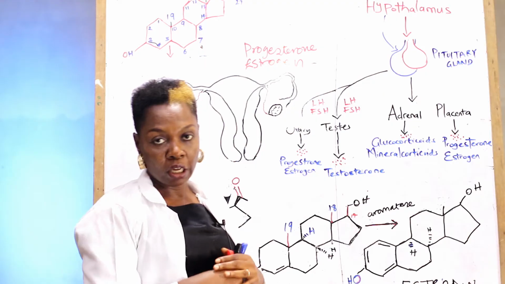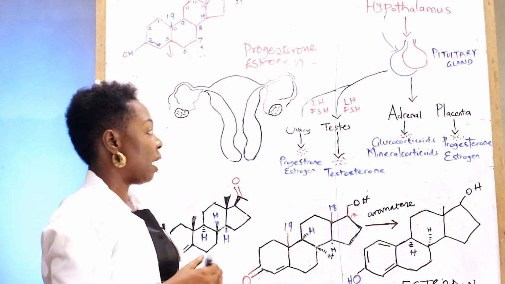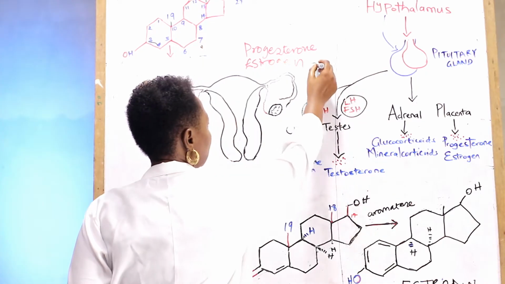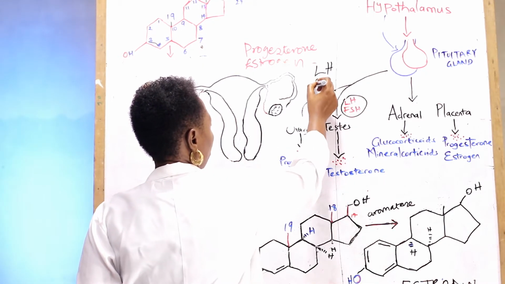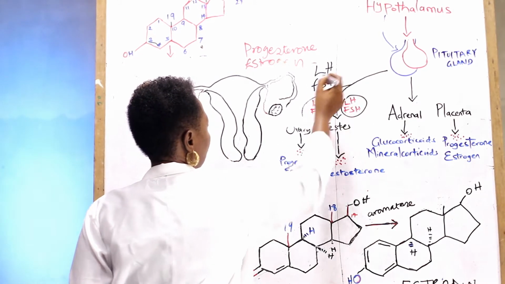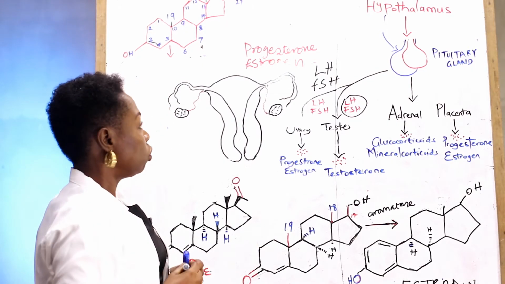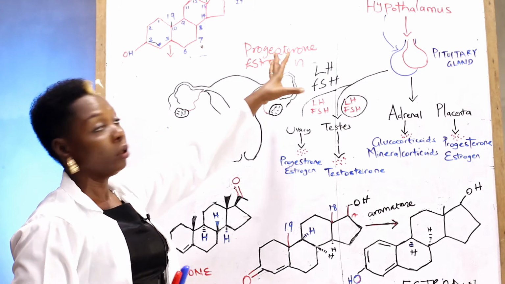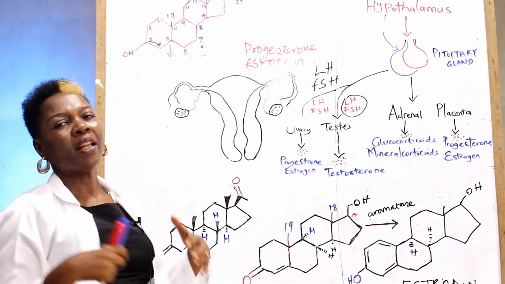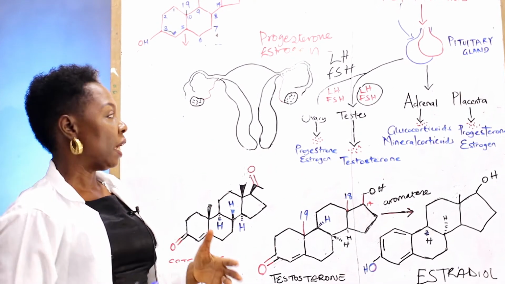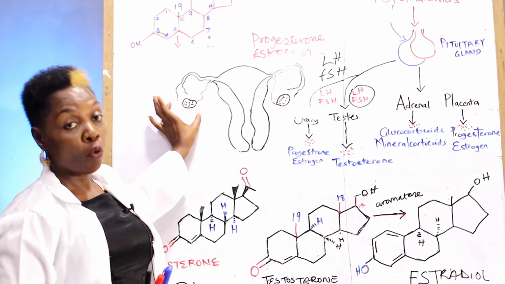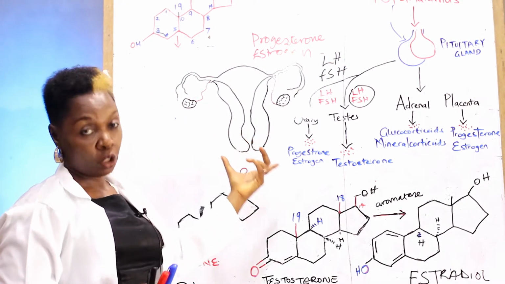So now, what are the gonadotropins? The gonadotropins are these hormones: luteinizing hormone and follicle stimulating hormone. So these are the major hormones that play a role in the menstrual cycle. Now, what are the reproductive organs that we're looking at when we are talking about the menstrual cycle? We have the ovary and we have the uterus.